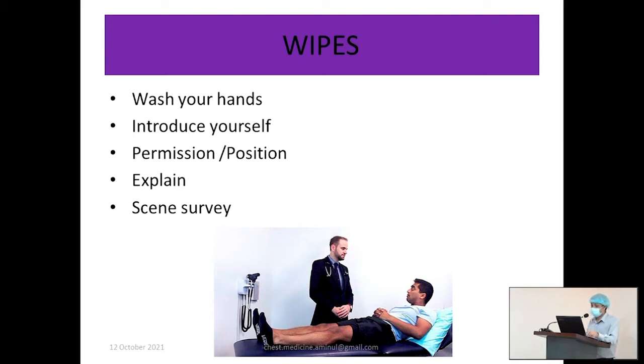Then explain what you are going to do. And last of all, you have to survey the scenario around the patient, whether there is any sputum pot under the bed, or any inhaler, nebulizer machine, BiPAP machine, peak expiratory flow meter, or other respiratory appliances around the patient.